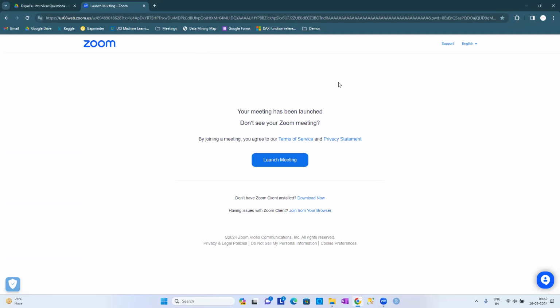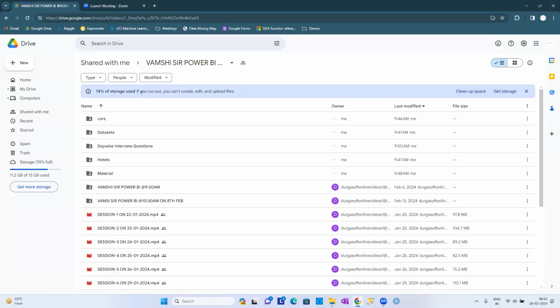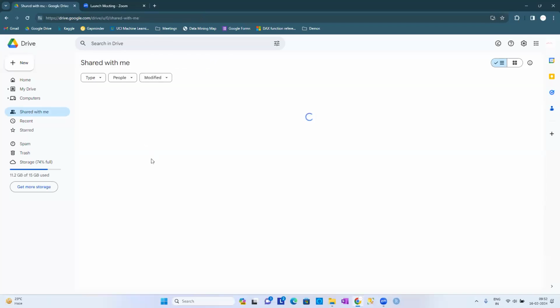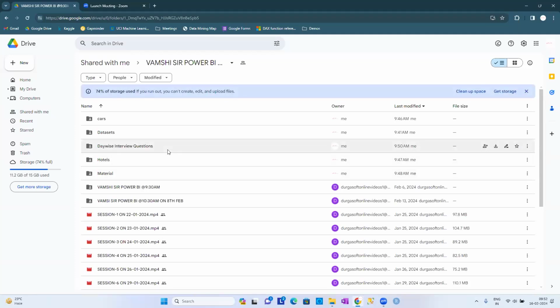Right. So, guys, just before going to the discussion, let me tell you a few points. I hope all of you have got access to the drive. This is your drive access, guys. This is going to be the name of your folder. What is the name of the folder, guys? This one: Vamshishar Power BI 9:30 a.m. on 22nd January. So this is the folder that you have got. I think you have checked.